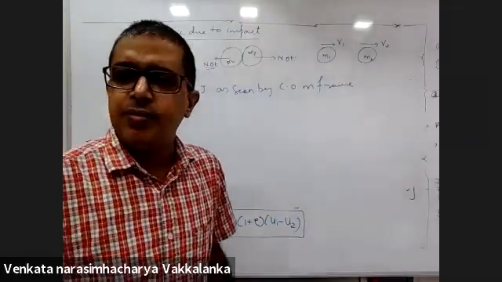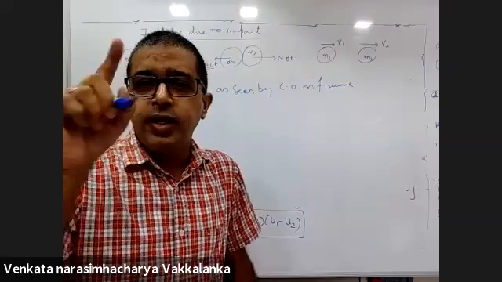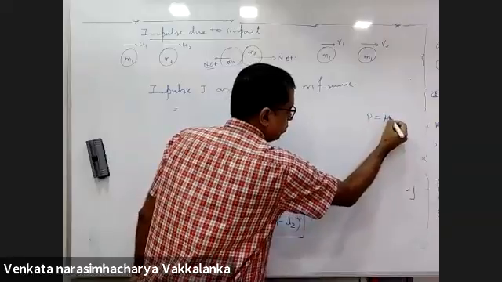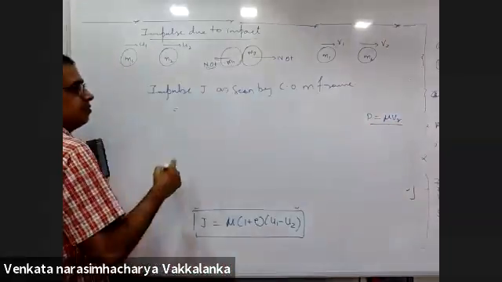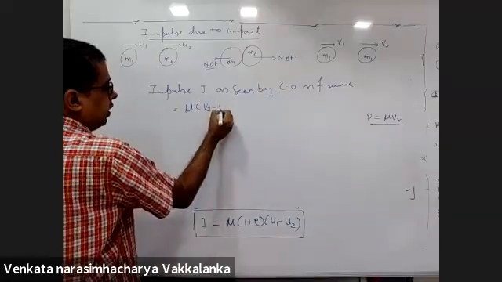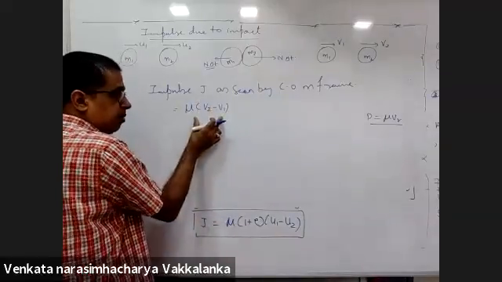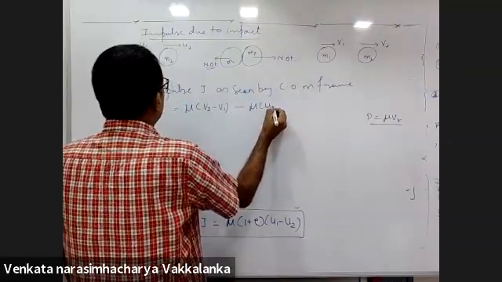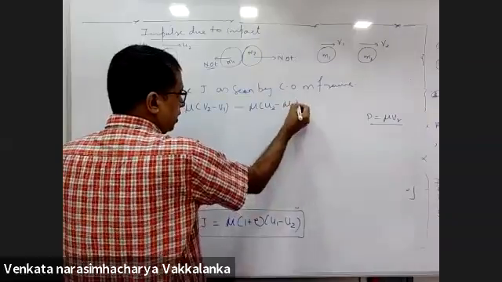What is momentum in the COM frame? Mu into VR. Do you remember momentum is mu into VR? So mu into V2 minus V1, final momentum, minus mu into U2 minus U1.